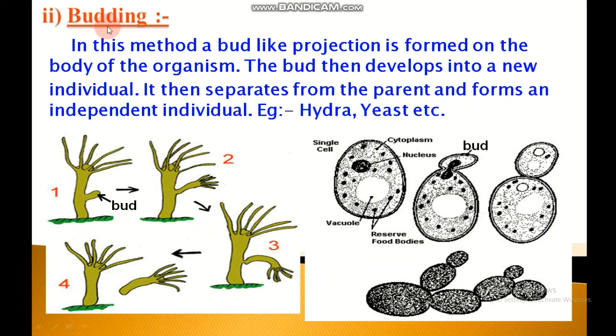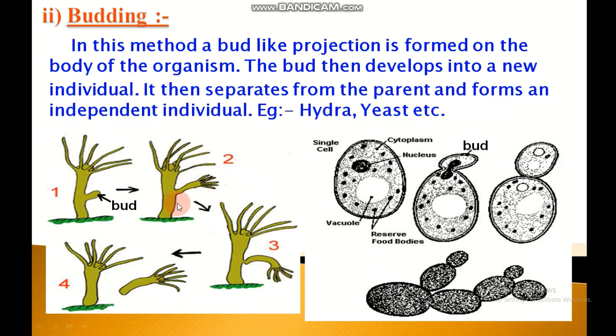Budding. Next method is budding. In this method, a bud-like projection is formed on the body of the organism. The bud then develops into a new individual. It then separates from the parent and forms an independent individual. Examples are hydra and yeast.